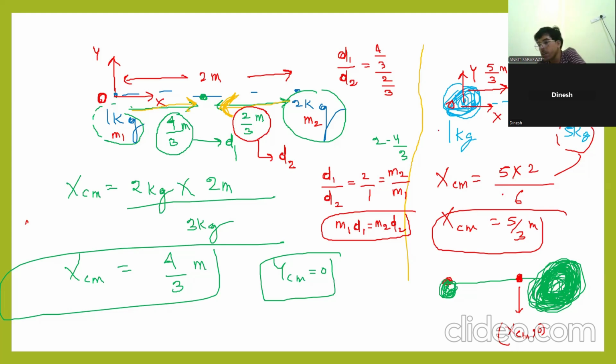So this formula applies if a two particle system is given: M1 D1 equals M2 D2. This is clear to you? Any doubt? Now if I ask the question directly: this is one mass, this is one more mass, 4 kg and 3 kg.